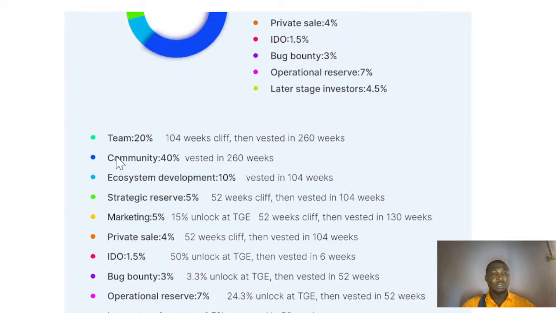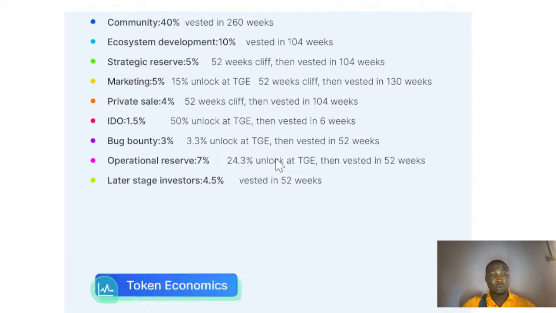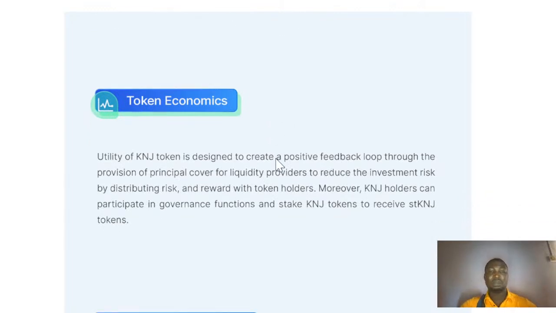You can see it here. You can see 20% here. You can see a 104 weeks cliff, vested over 260 weeks, and so on. Now looking at the rate, a positive feedback loop through the provision of a kind of principal cover for liquidity providers to reduce the investment risks by distributing risk and reward with the token holders.